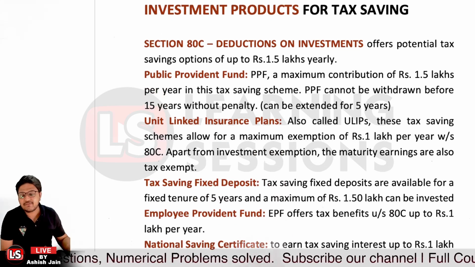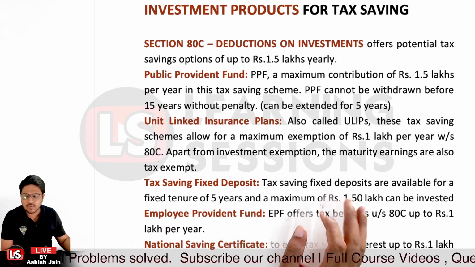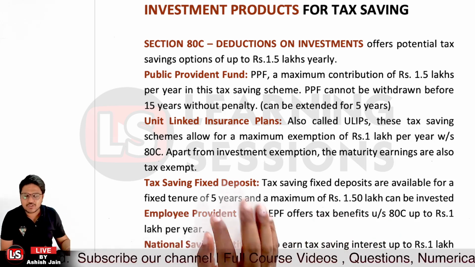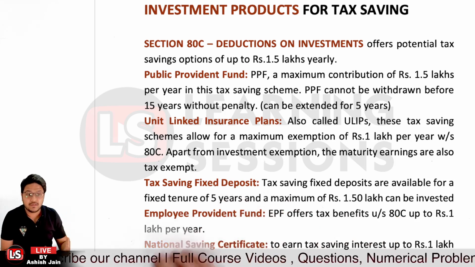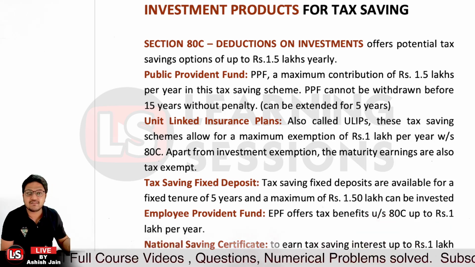Now in the case of tax saving FDR, you can invest money in that particular tax FDR, which has a lock-in period of at least 5 years, and whatever interest is earned is taxable. You can invest a maximum of rupees 1.5 lakh per year in tax saving FDR, right?